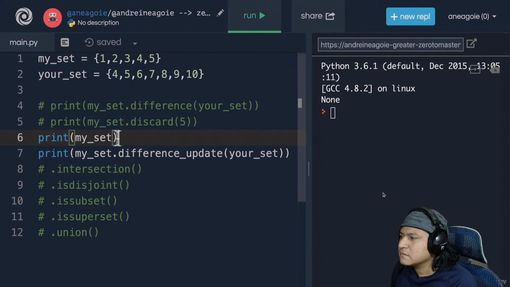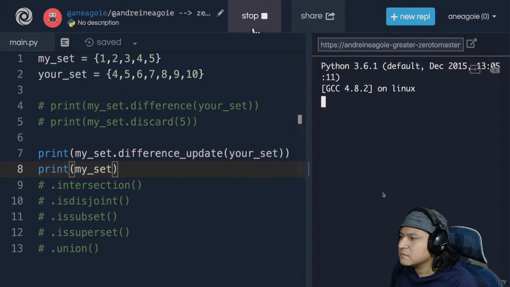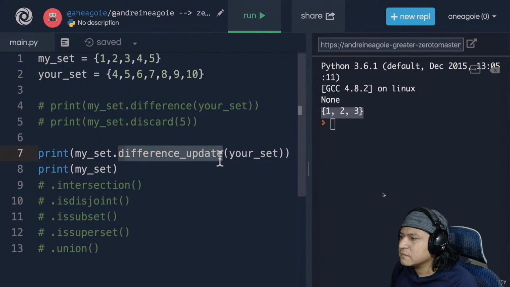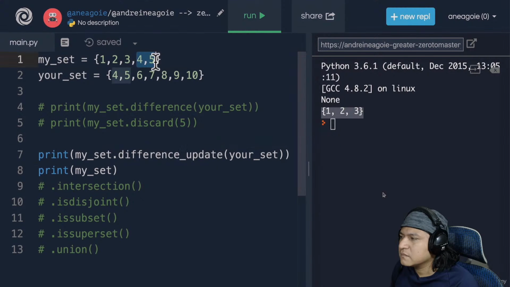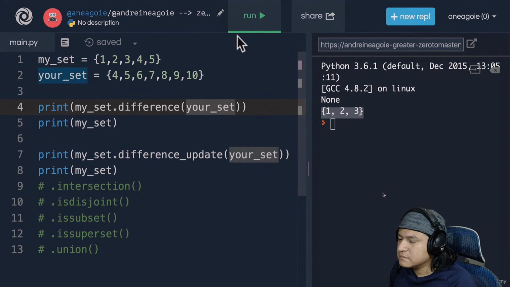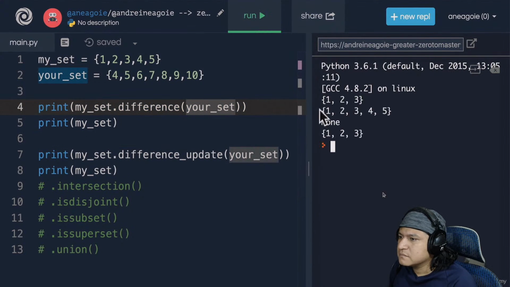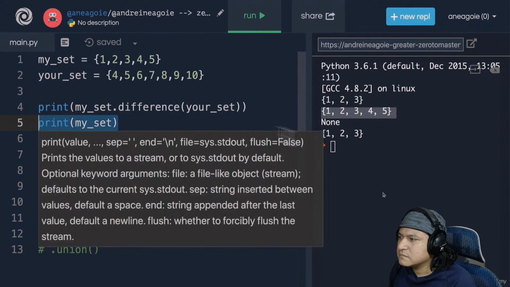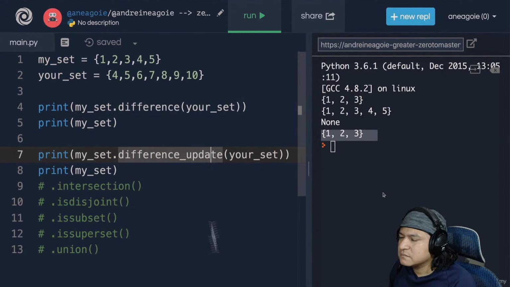So remember, we just have to have our print my set, and now this my set is updated with just 1, 2, and 3 because we're updating it so that the differences are removed. So 4 and 5 are removed. Unlike the difference, where it just told you the difference without changing. Again, if we go back here and simply do my set, and I click run, you see that my set here was not modified, but then my set at the bottom was modified because of difference update.